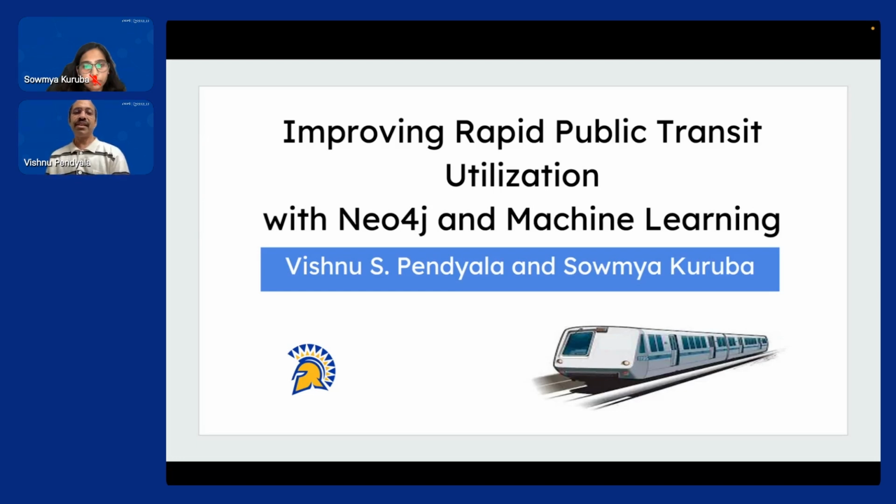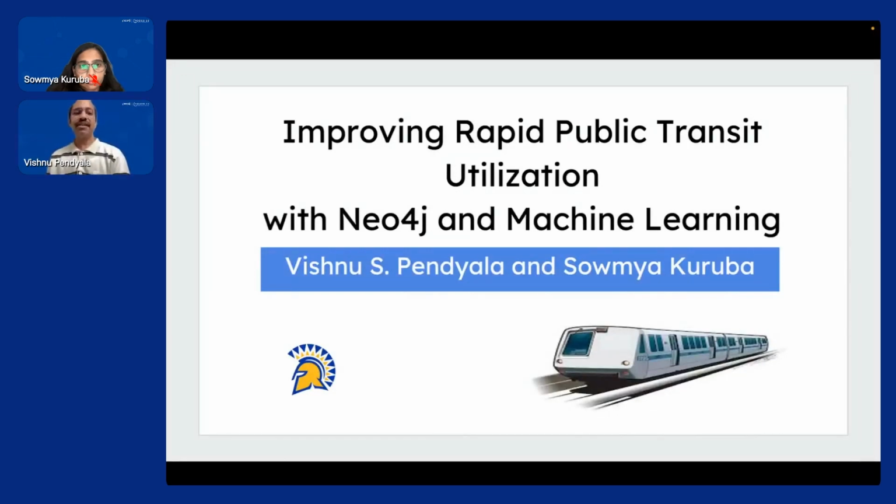So in this presentation, my student Sowmya Kuruba will present on using machine learning and Neo4j Graph Database on the data collected from our local rapid transit, BART, to do three things. One is predict ridership. The second is compute commute time reduction if BART wants to come up with a direct line instead of connections. And the third is to answer user queries relating to various aspects of the commute.